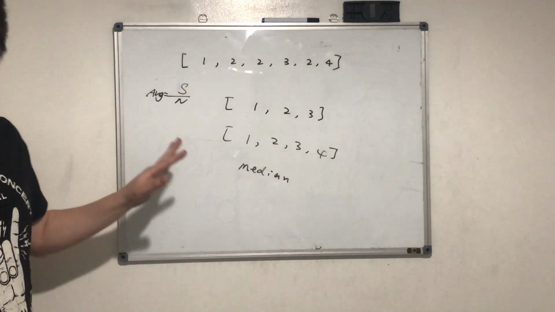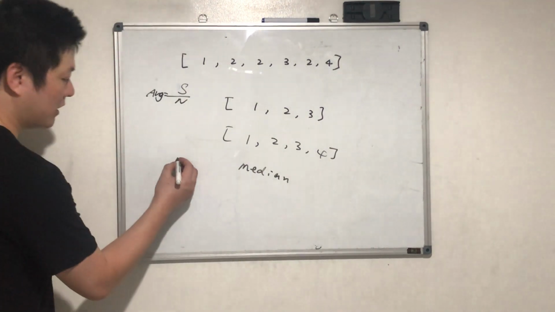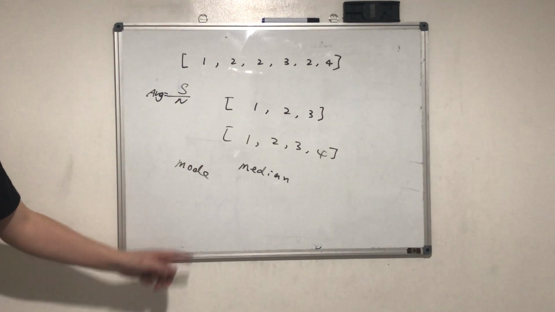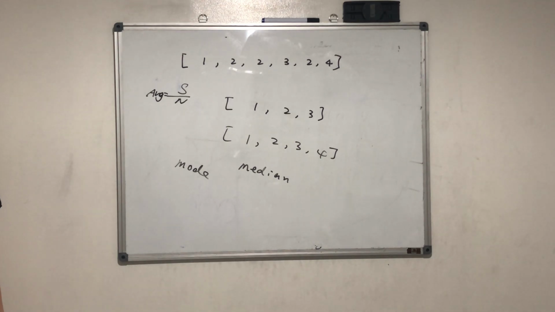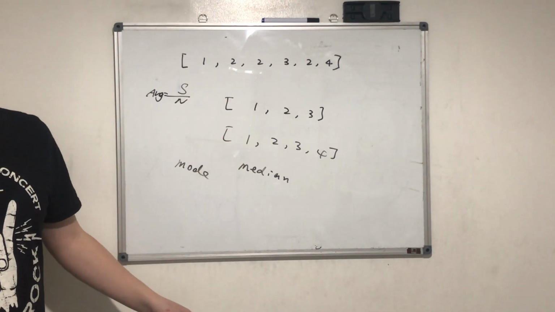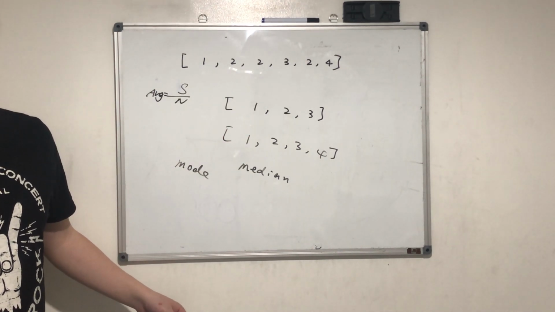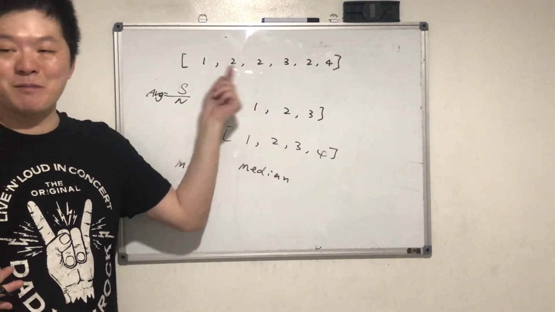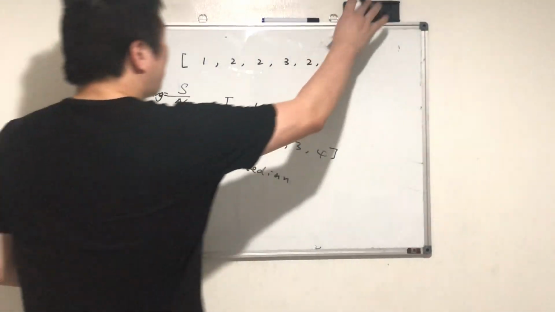Okay, so today we're going to introduce another concept called mode. What's mode? It's 2, the most frequently appearing one. 2 appears 3 times, so it's the mode. Okay, so let's review a little bit.